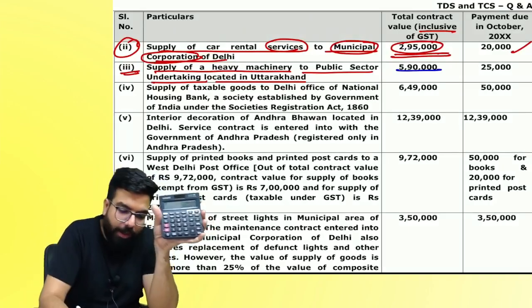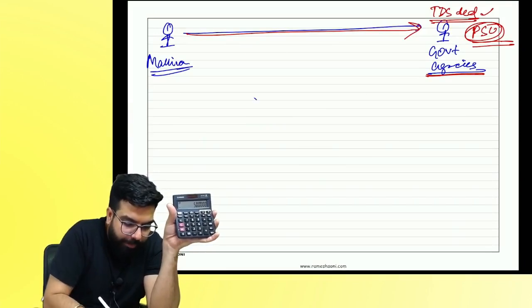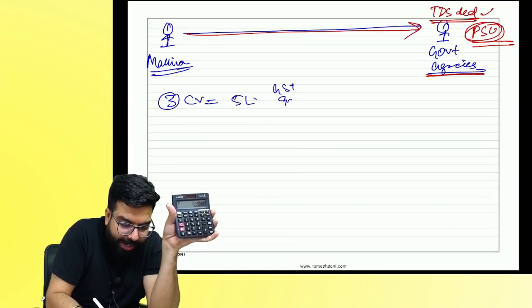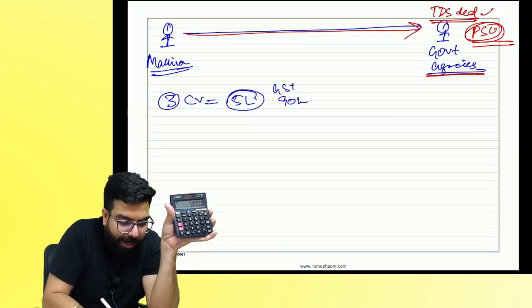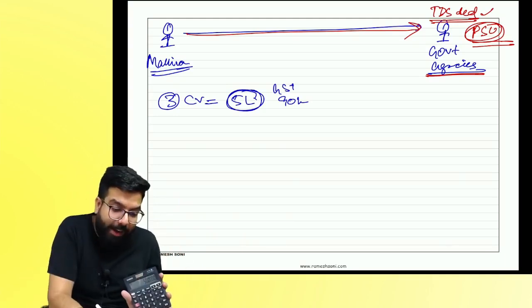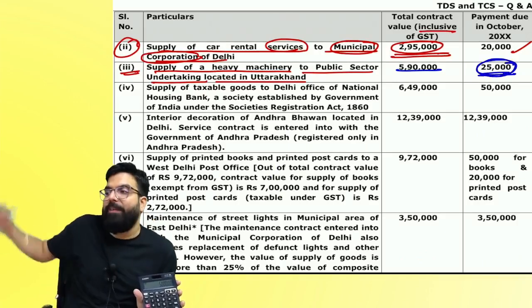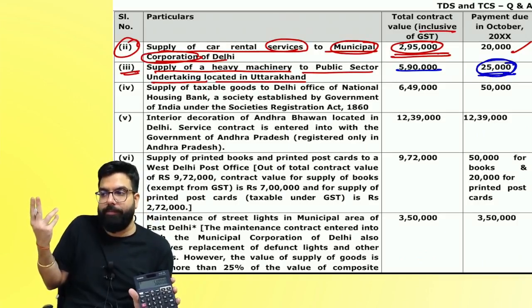How much? In the third one, the contract value is 5 lakh. GST is 90. My question is, is the contract value more than 2.5? Will TDS come on 5 lakh or only when you are making the payment? You are paying 25,000. How much TDS?